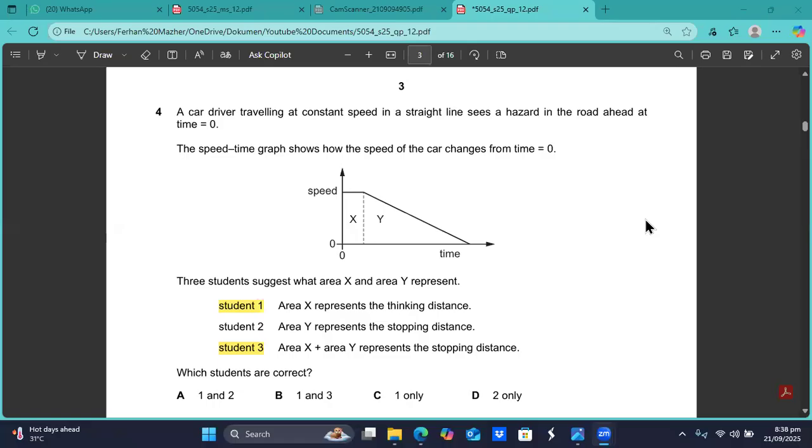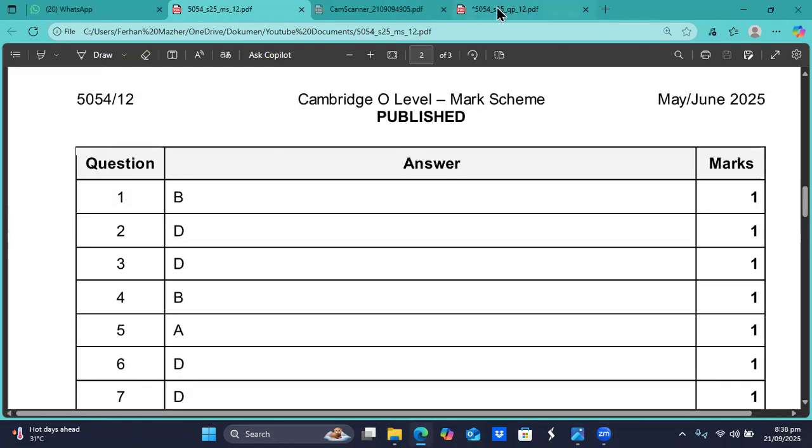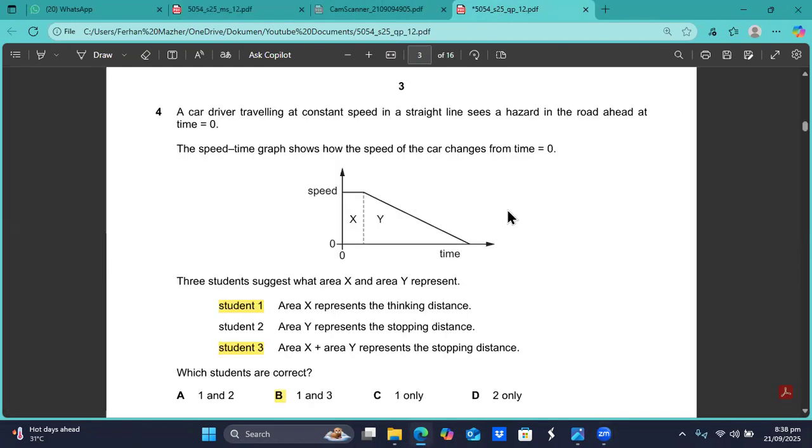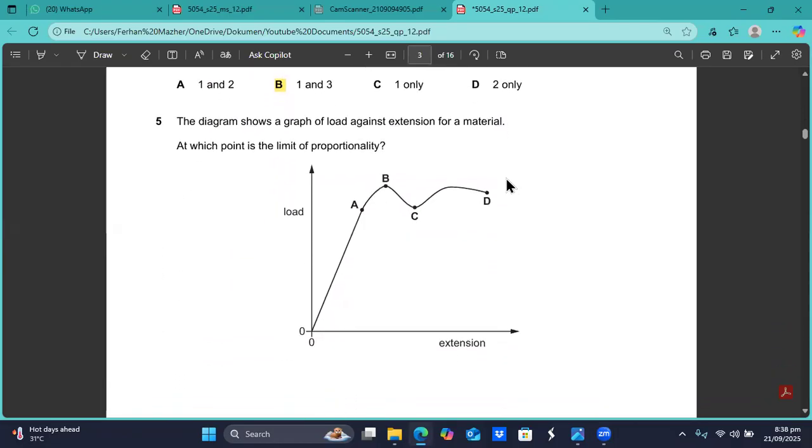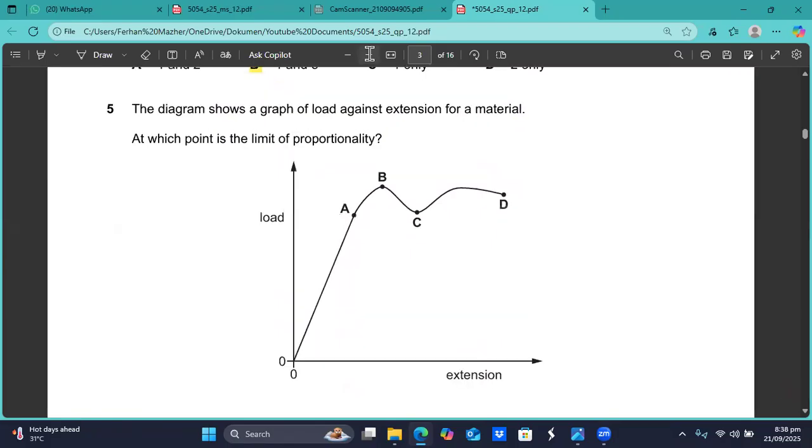Which students are correct? I think students 1 and 3 are correct, so B is the choice. Question number 4, B is the right choice, sir. I hope you understand. Okay, so on your screen, question number 5 is going to show up.